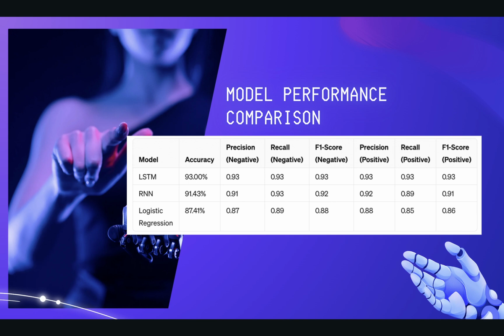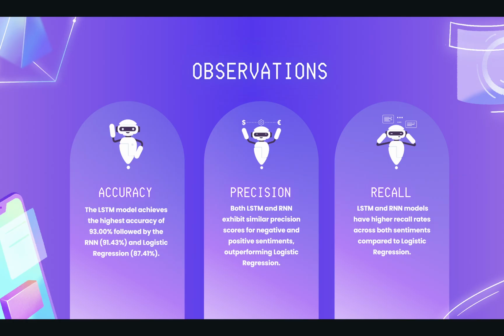Coming to the model performance, over here we can see that LSTM performed the best among the three. A reason for that can be attributed to the fact that LSTM has an in-memory processing loop, which makes it more aware of the previous state while dealing with the current state, whereas even though RNN has a feedback loop, it is inferior, and LSTM is a more state-of-the-art architecture, hence we got more accuracy for LSTM. We also tried a non-deep learning, single activation function machine learning algorithm like logistic regression, which gave us an accuracy of 87.41%, as can be seen over here.